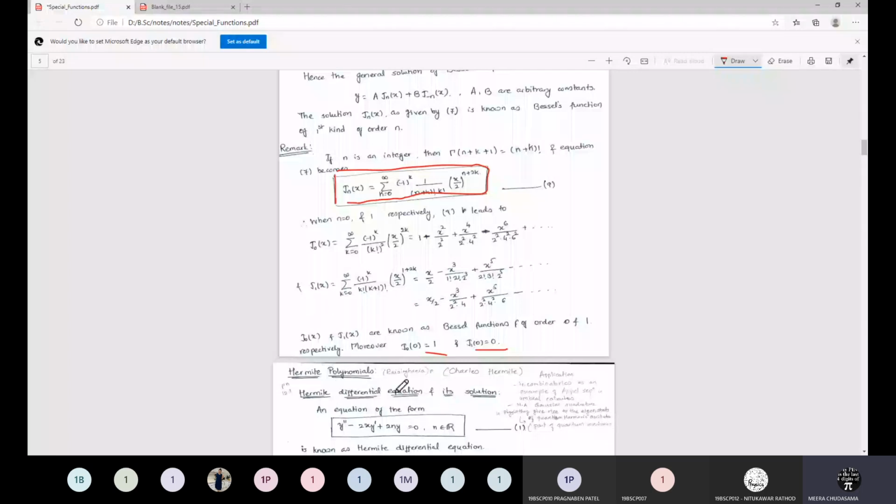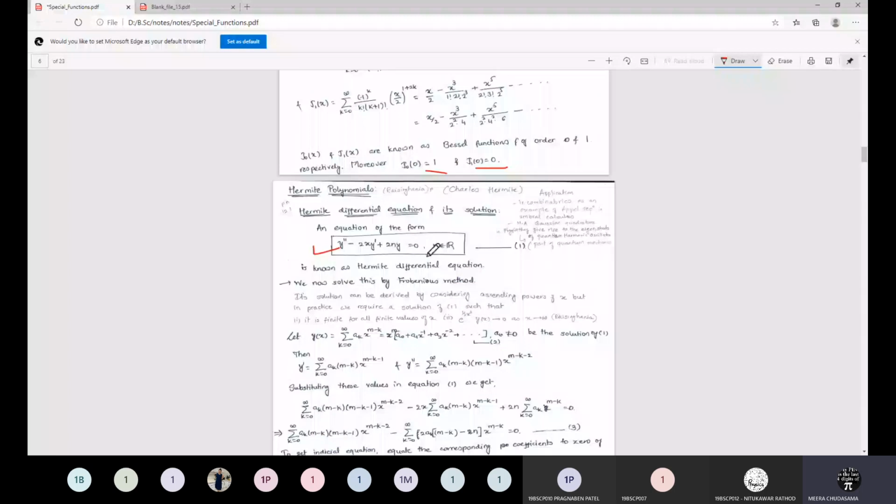So the important part is that you remember the differential equation and the corresponding solution. So let us start with the Hermite polynomial today. First of all, the differential equation is of the form y'' minus 2x y' plus 2ny is equal to 0, where n is any real number. This is called the Hermite differential equation. Again, to solve this, we will go for the Frobenius method.